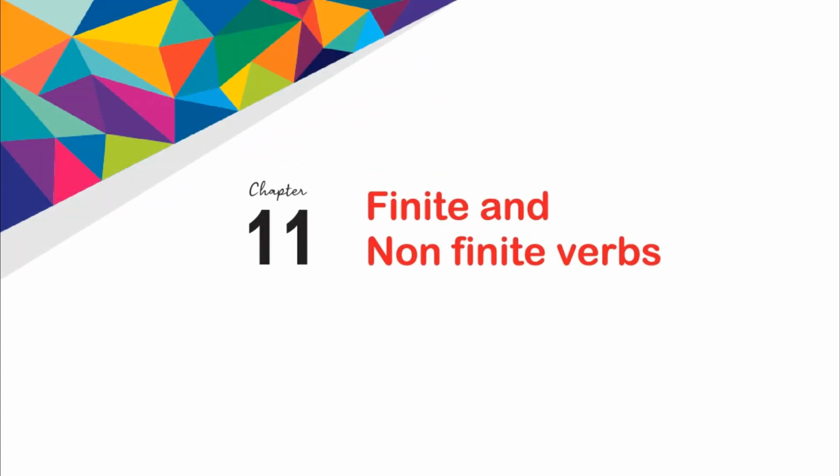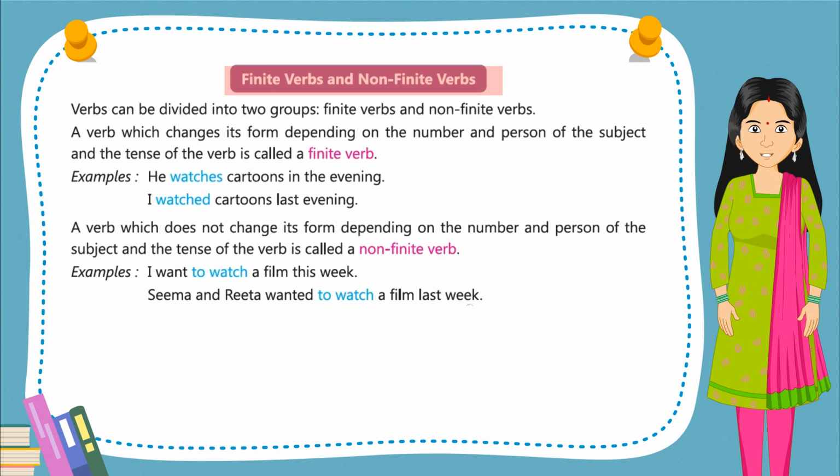Chapter 11: Finite and Non-Finite Verbs. Finite verbs and non-finite verbs. Verbs can be divided into two groups, finite verbs and non-finite verbs. A verb which changes its form depending on the number and person of the subject and the tense of the verb is called a finite verb.